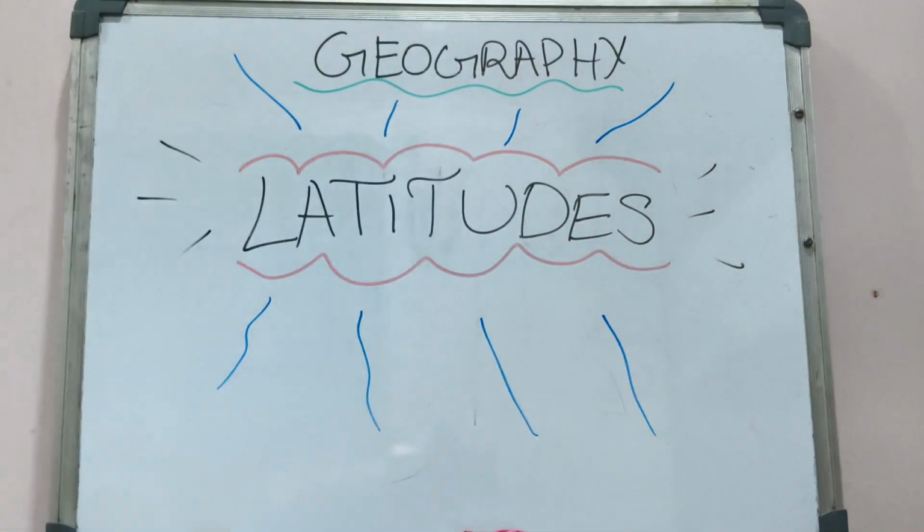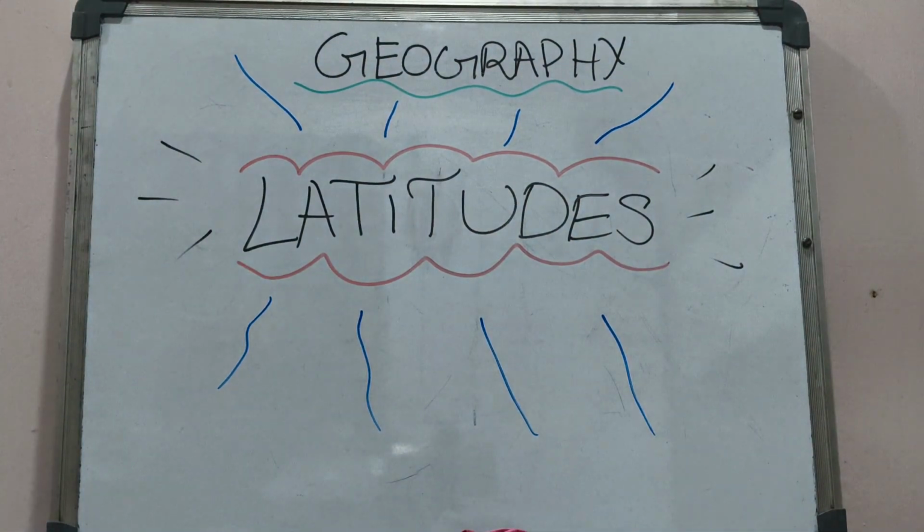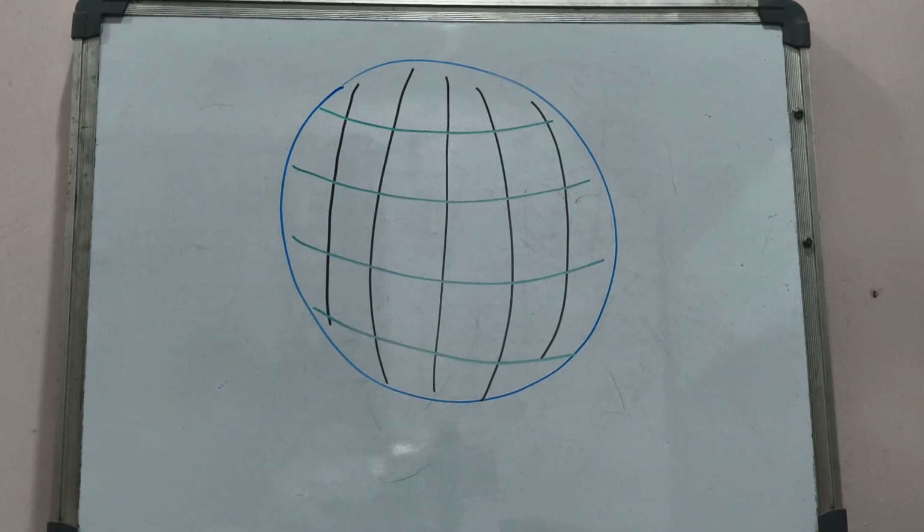Hello students, today we are going to learn about geography. In geography we are going to see about latitudes. First of all, what are latitudes and longitudes? These are the crisscross lines that form a framework known as the geographic grid. Let's see in detail.